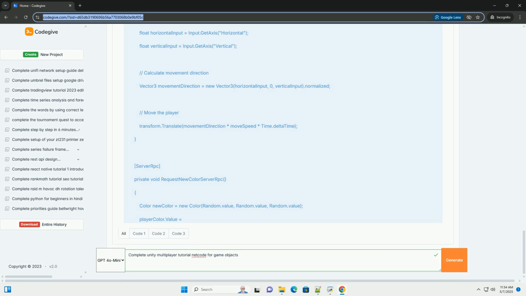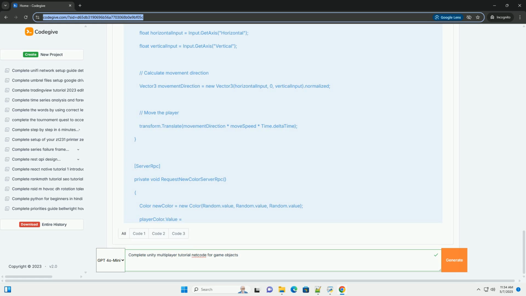2. RPCs, remote procedure calls. ServerRpc: called on a client and executed on the server. Use this to request actions or data changes that need to be validated or handled by the server. ClientRpc: called on the server and executed on specific clients, or all clients. Use this to send updates, events, or commands from the server to the clients. Example, adding an action to move to a position.